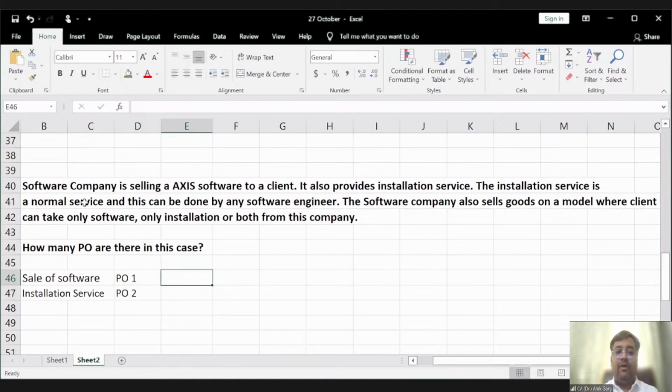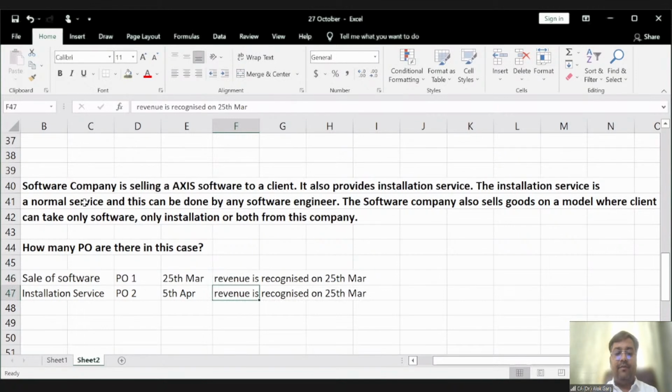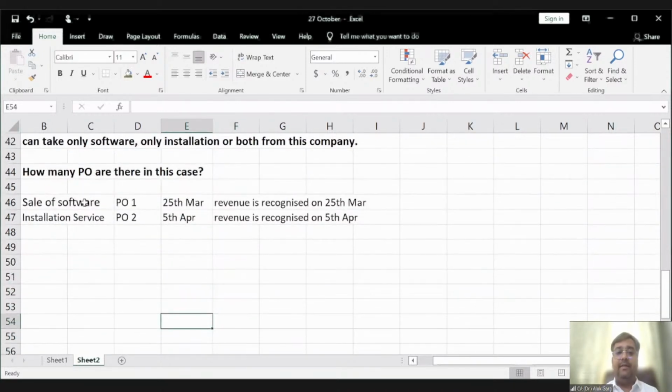For example, the software has been sold on 25th March, and the installation service has been provided on 5th April. Right. In this case, revenue is recognized for the software on 25th March, and for the installation service, revenue is recognized on 5th April. Why? Because for the sale of software, the performance obligation is satisfied on 25th March, and for installation service, it is satisfied on 5th April. Right? Clear?